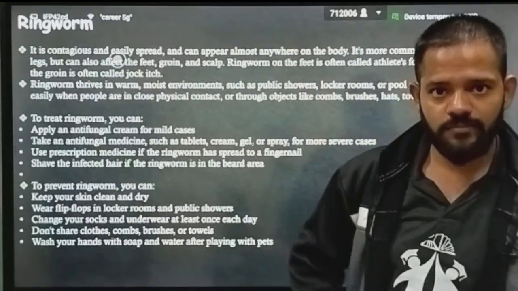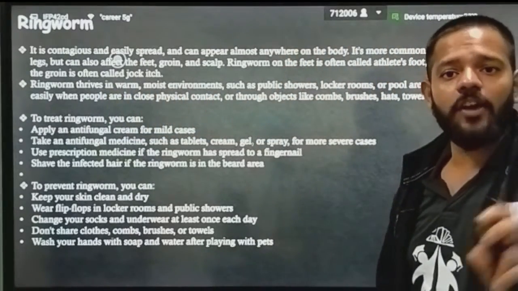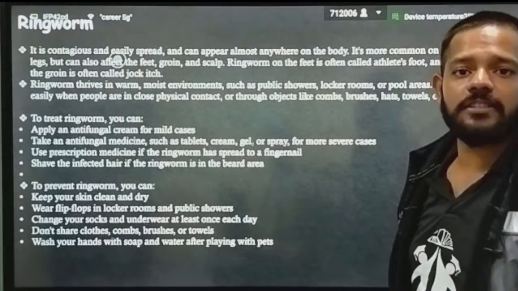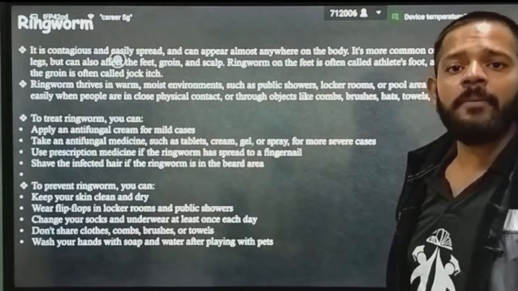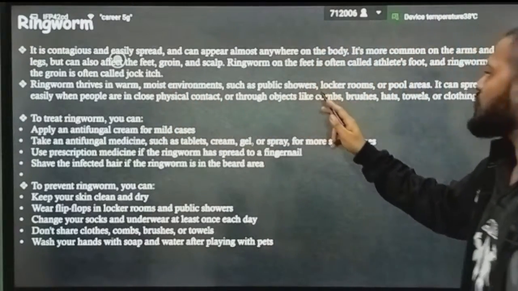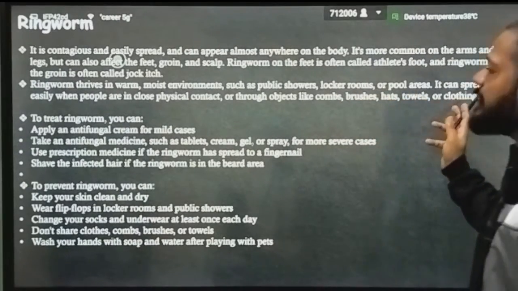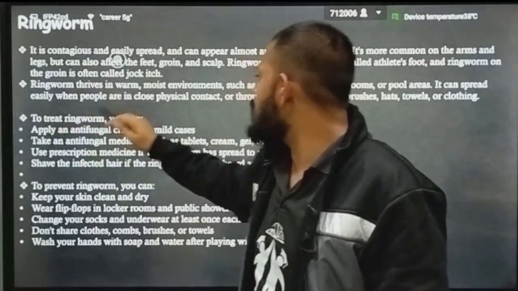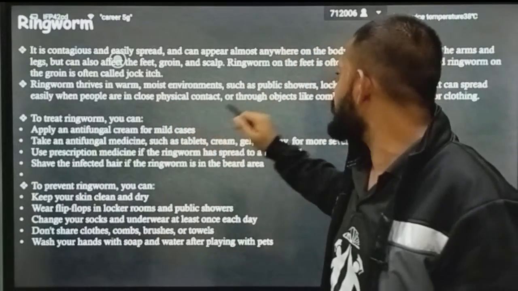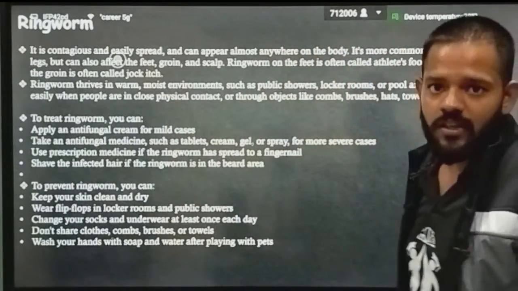Okay, groin, this area. Okay, ringworm thrives in warm and moist environments. Okay, automatically you know where the fungus grows. It grows in warm and humid climates. Okay, so warm and moist environments such as public showers, locker rooms and pool areas. It can spread easily when people are in close physical contact or through objects like combs, brushes, hats, towels and clothing.